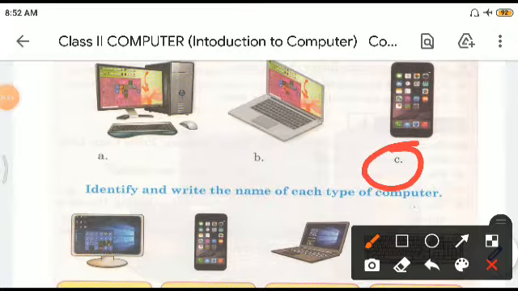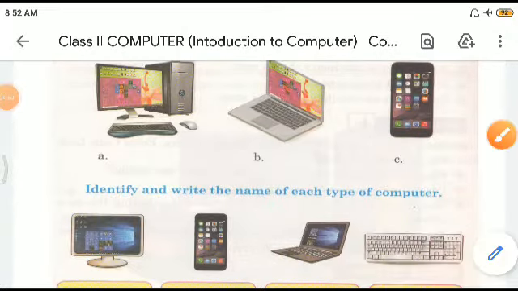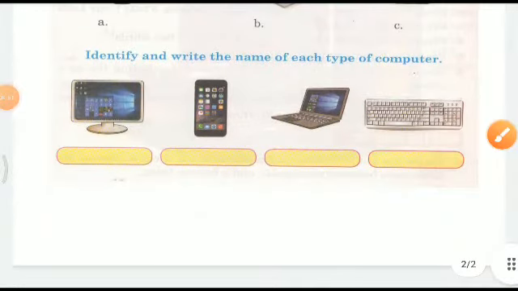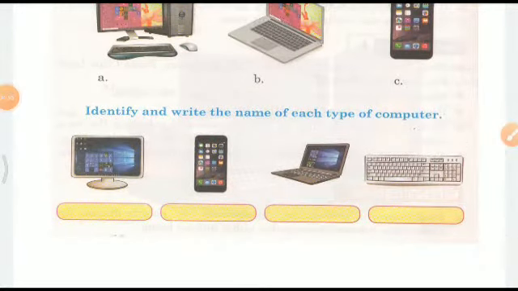Write and name. So I leave the rest of the exercise for you to do, because I feel you can do it. Only one question remains. So identify and write the name of each of the type. You should do it on your own, right?